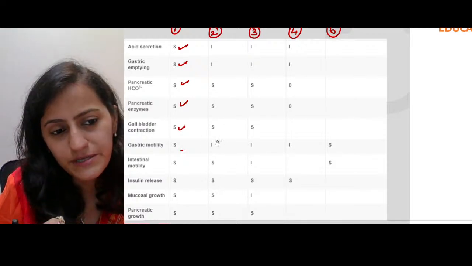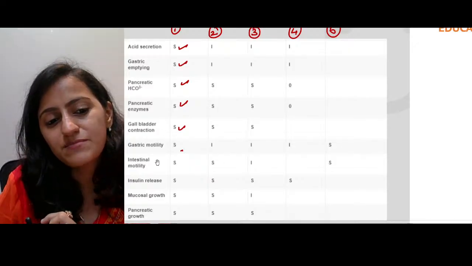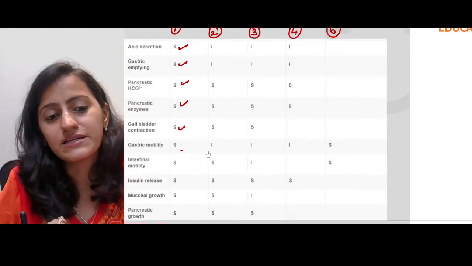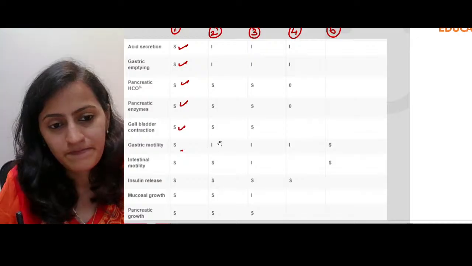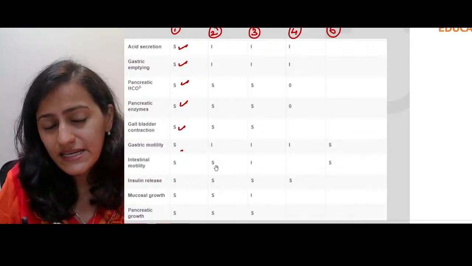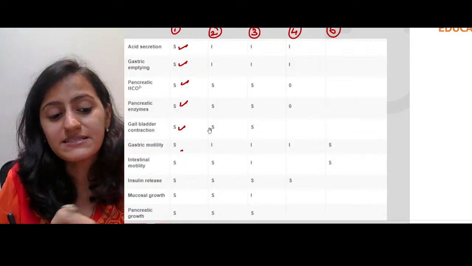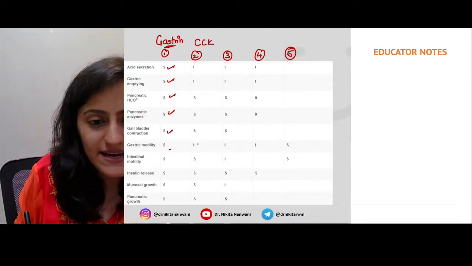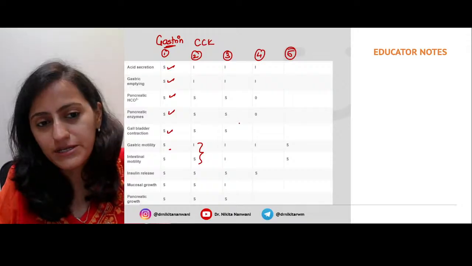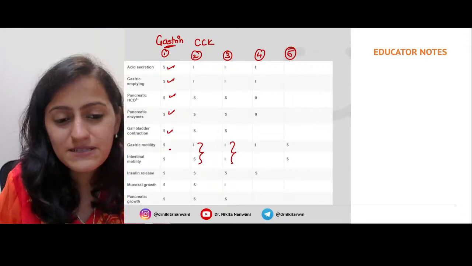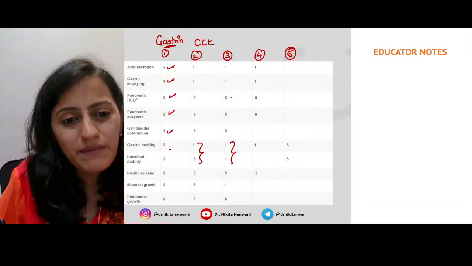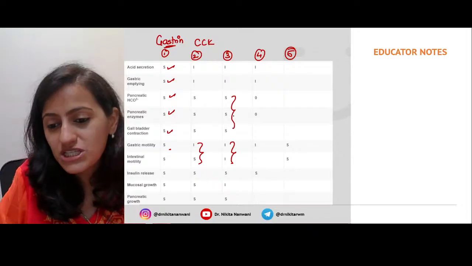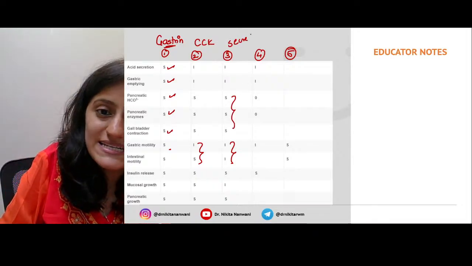Very, very important. Inhibits gastric motility, stimulates intestinal motility. What is that? Inhibits gastric motility, stimulates intestinal motility. So that is cholecystokinin, right? This is the one which is very important. The next one which inhibits both the motility, but it stimulates the secretions, that is going to be secretin.